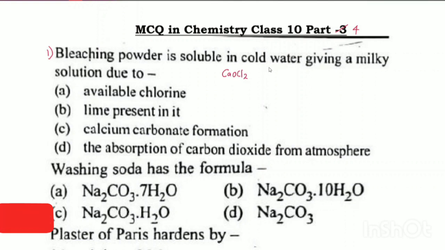It contains a mixture of calcium chloride and some calcium hydroxide also, right? That is lime. So when we mix bleaching powder in cold water, it becomes milky due to lime present in it. So the correct option will be lime. Let us move on to the next question.